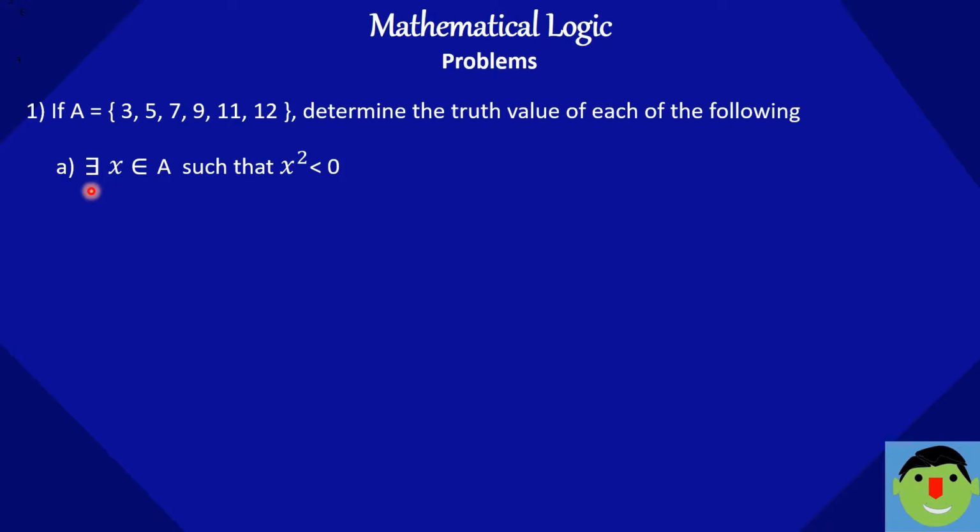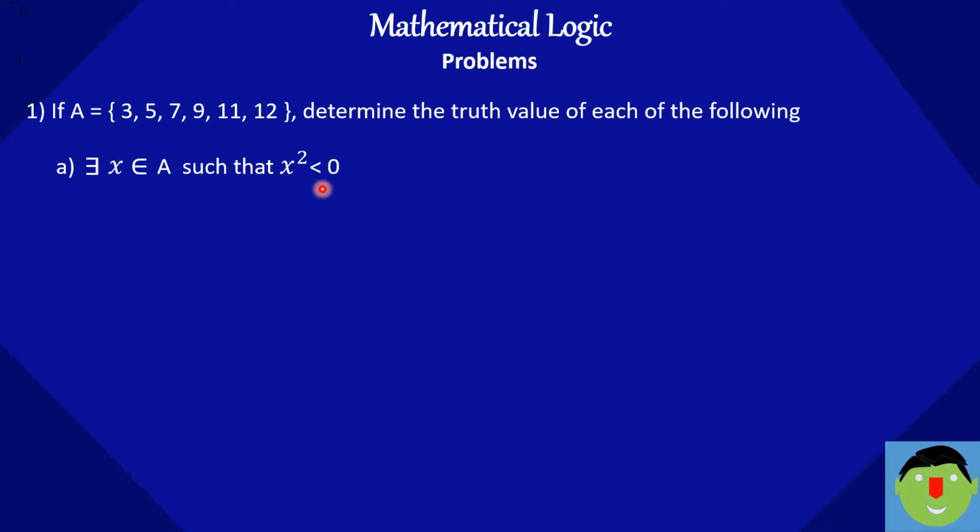As I told you, there exists is denoted by this symbol, and the meaning of this is that some numbers exist in the set of numbers such that x square is less than 0.